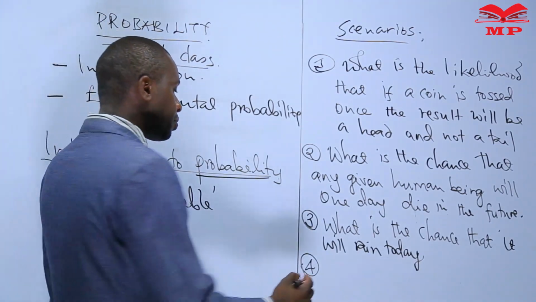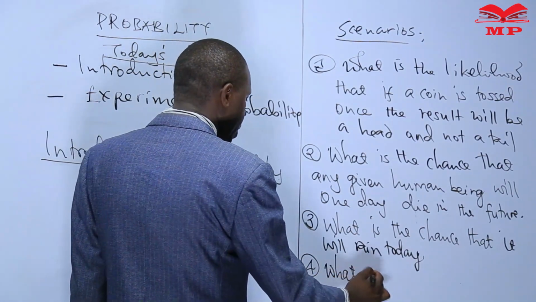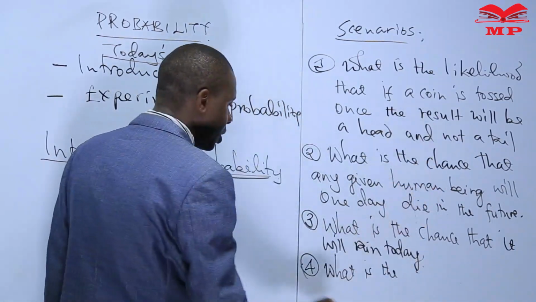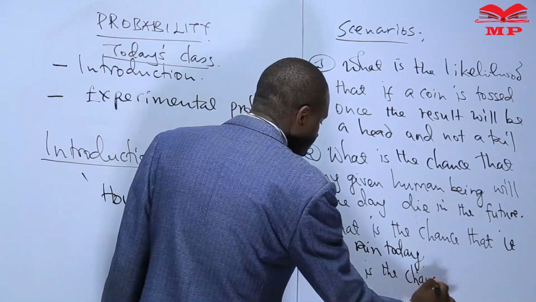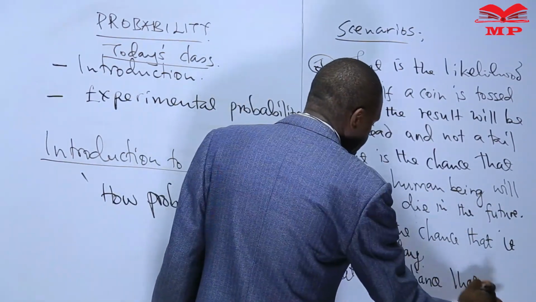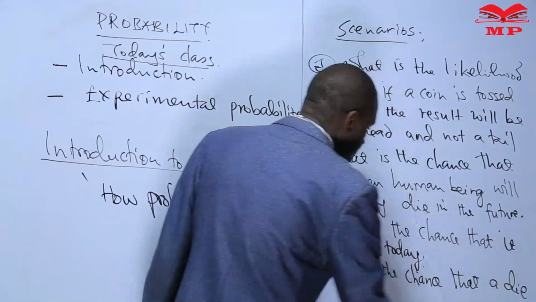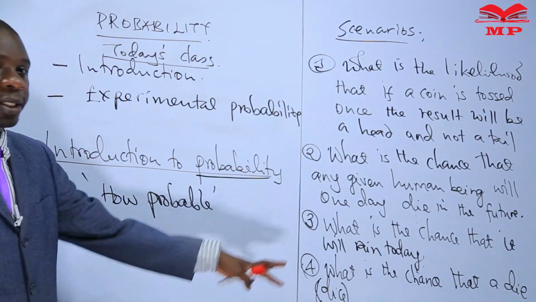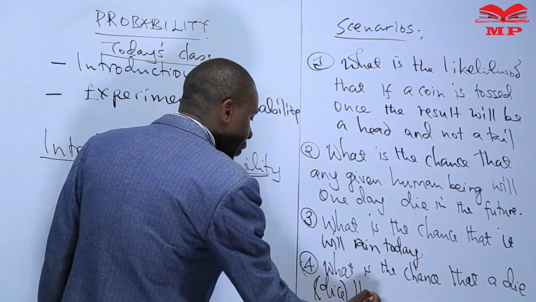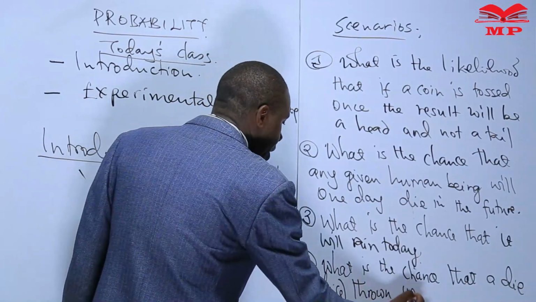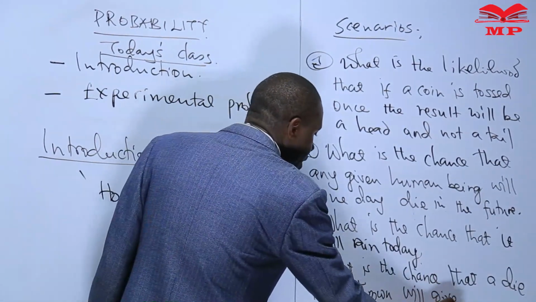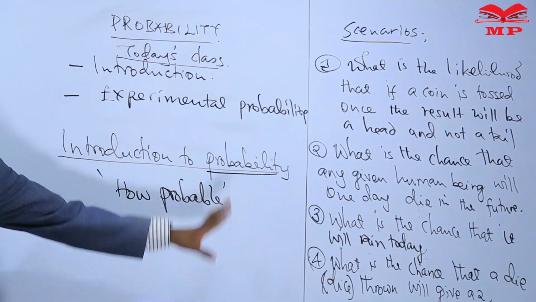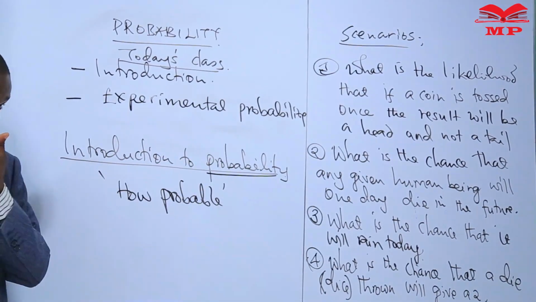You can be asked, what is the chance that a die, which in plural is normally what we refer to as dice, thrown will give a 2? Now, I want us to look at these four scenarios. That is what we are going to use so that we can understand the meaning of probability.